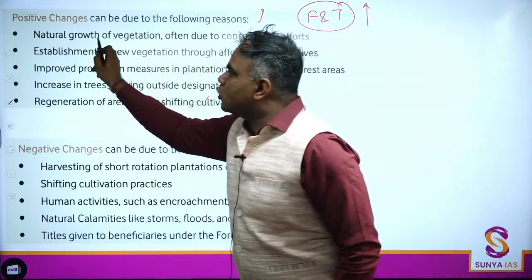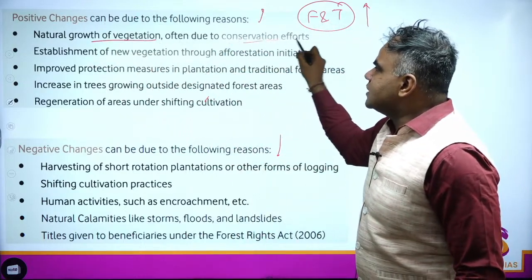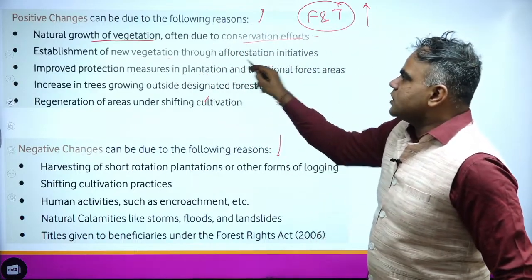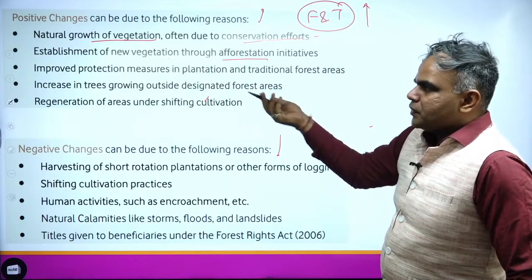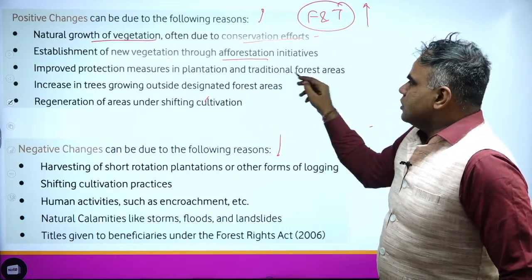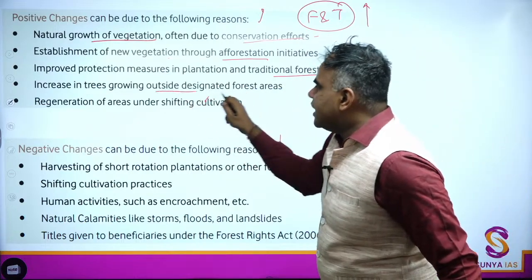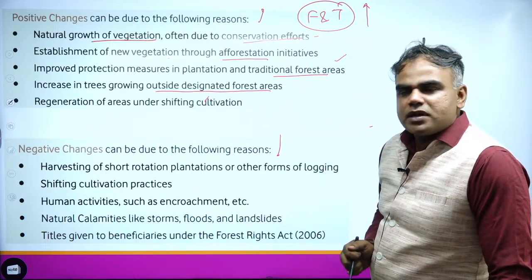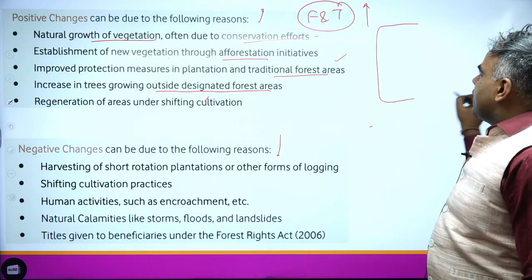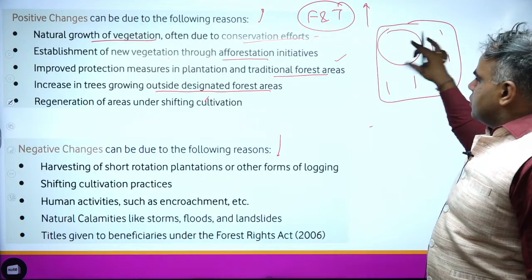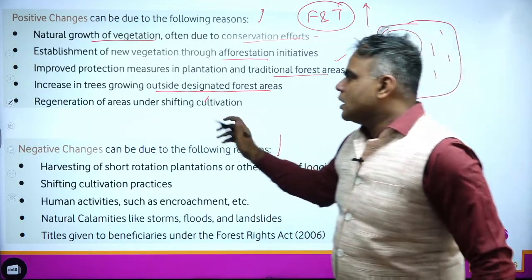If there is a natural growth of vegetation due to good conservation, positive, yes. Establishment of new vegetation, afforestation, yes, this will also help. Better protection, plantation, yes. Increase in trees growing outside the designated forests. Okay, so let's say this is a whole area. This is a designated forest. Even outside, if you grow, this also will lead to an increase, right?